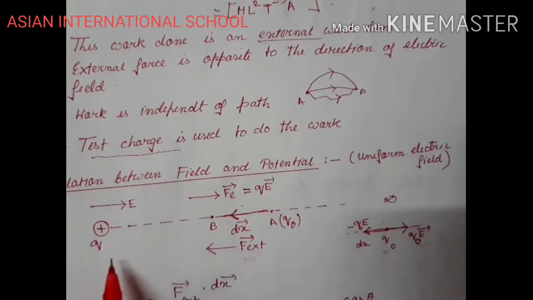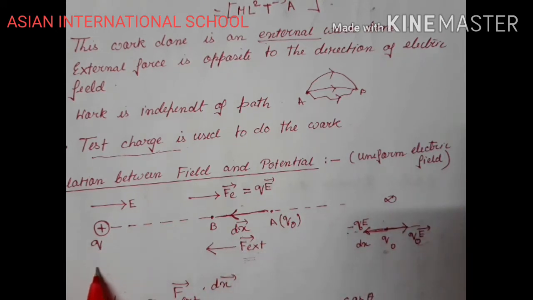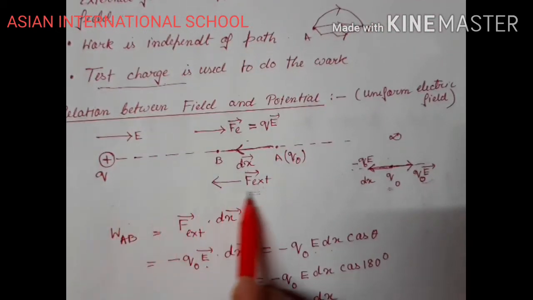So the position vector is always measured from the source charge, whereas the displacement is measured from infinity. So the position vector r will be in this direction. This will be the direction of r.